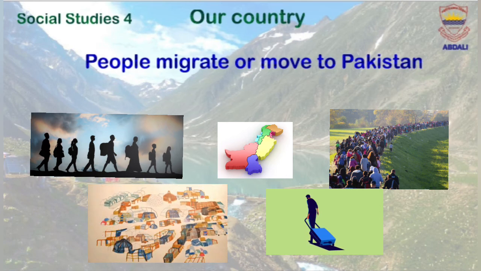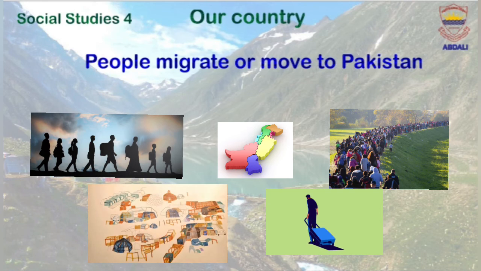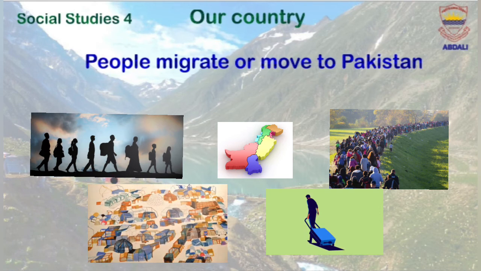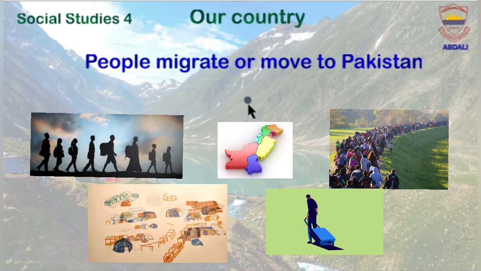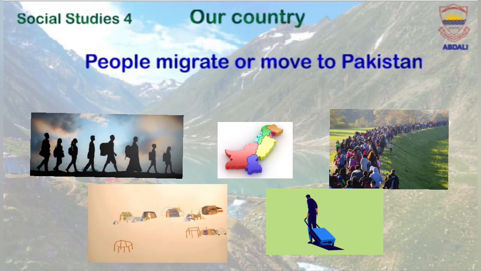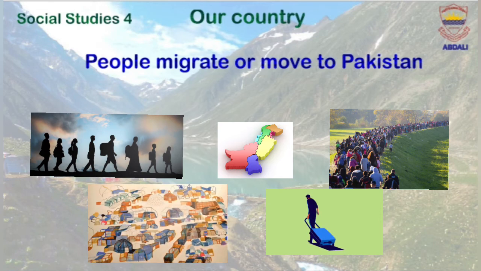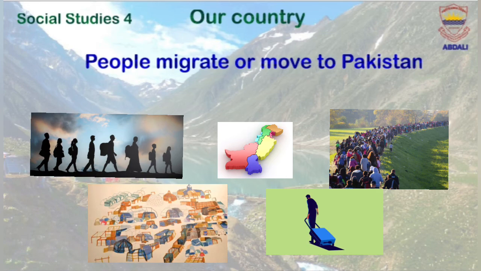Yes, the second reason for rapid population growth is migration. Every year, a number of people move or migrate from Pakistan to other countries or move to Pakistan from somewhere else. This is known as migration, and this could be the second reason for rapid population growth in Pakistan.